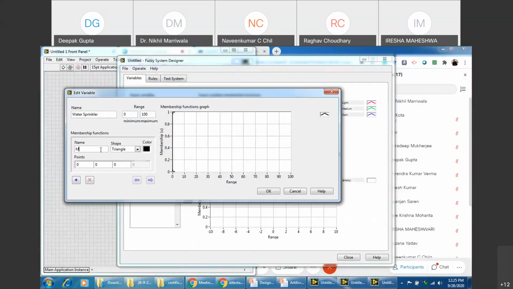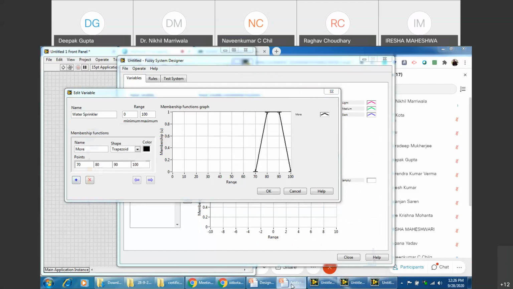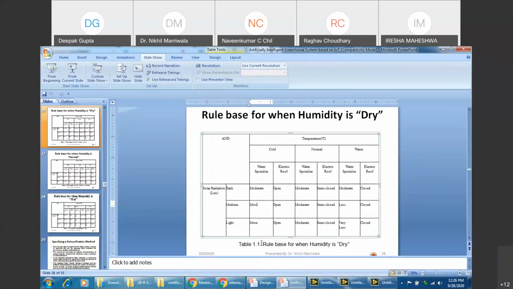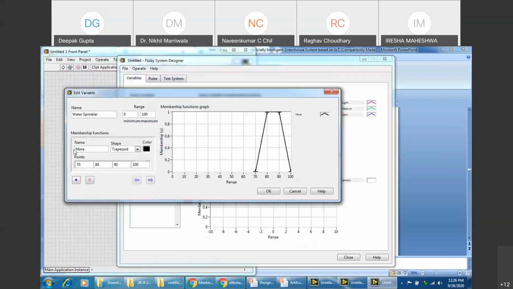So again, water sprinkler, more. Say trapezoidal function. So I use the values 100, 90, and 80 over here, and then we can use, say, 70 would be good. So this is more, then moderate, then less. This is just to remember them.